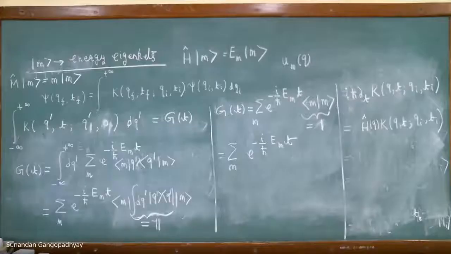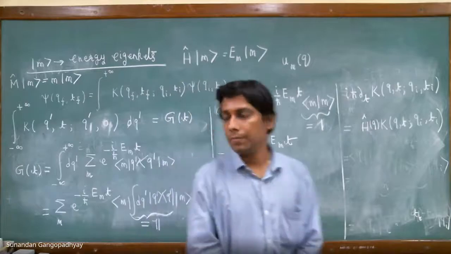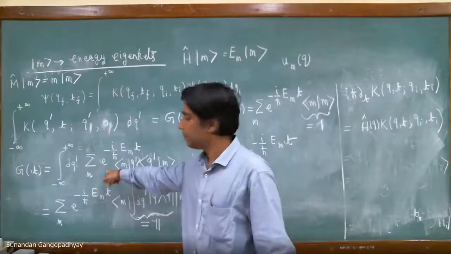Sir, in the first line, if I take out the exponential e to the power minus i h hat t by h bar outside the summation, then the summation is gone.